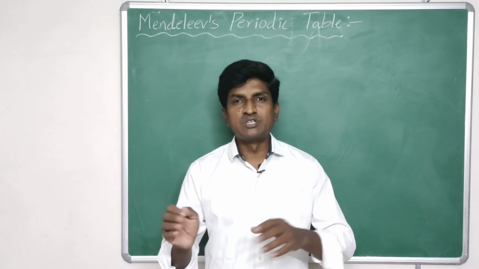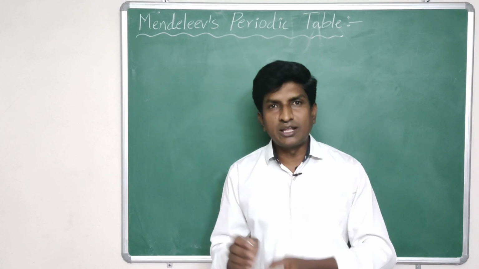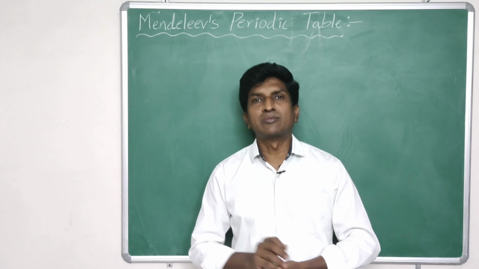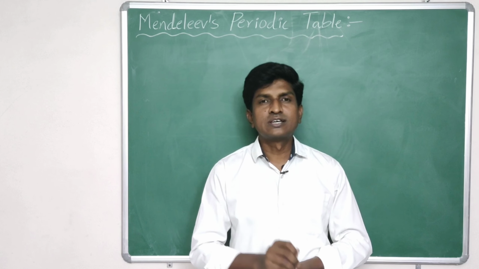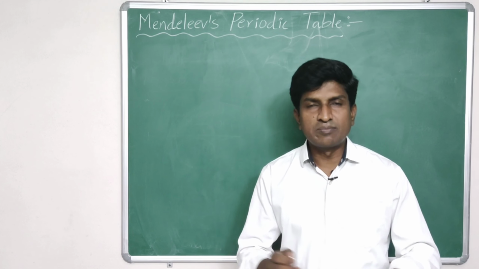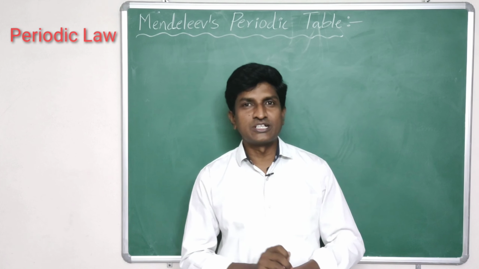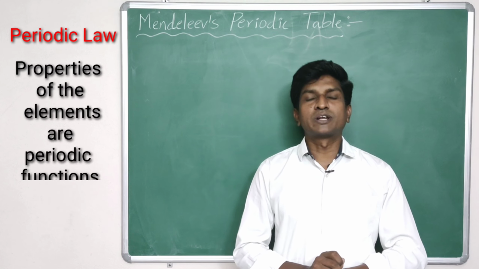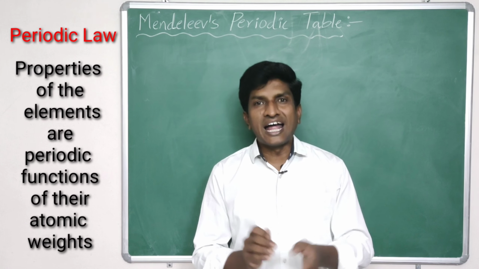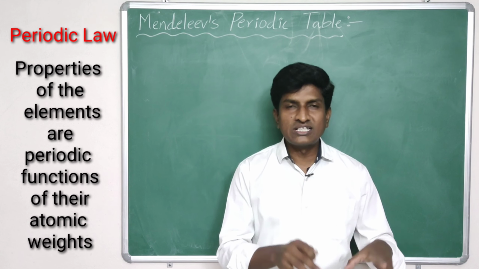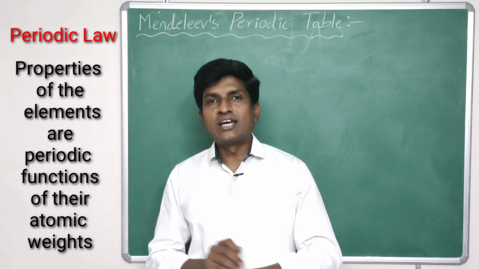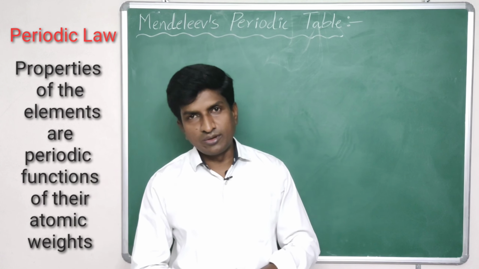From Mendeleev's observation, the properties of elements repeat at regular intervals based on their atomic weights. Based on this, Mendeleev proposed the periodic law. What is that periodic law? The periodic law states that the physical and chemical properties of elements are periodic functions of their atomic weights. Based on this periodic law, Mendeleev grouped all the elements in his periodic table.